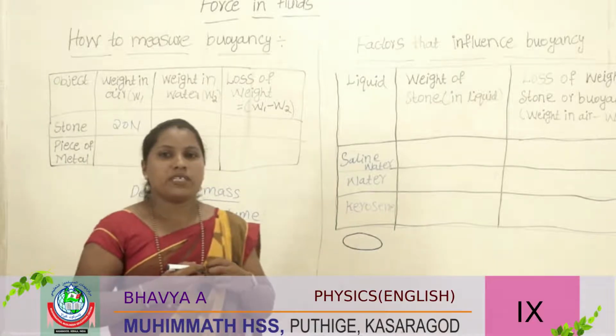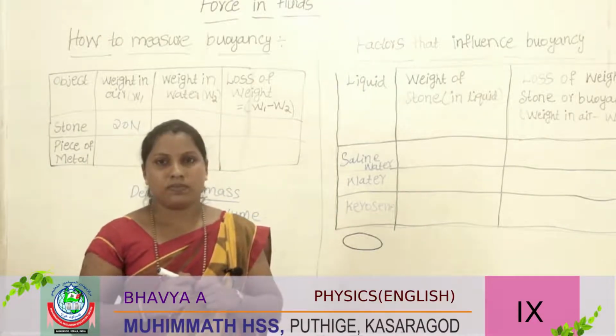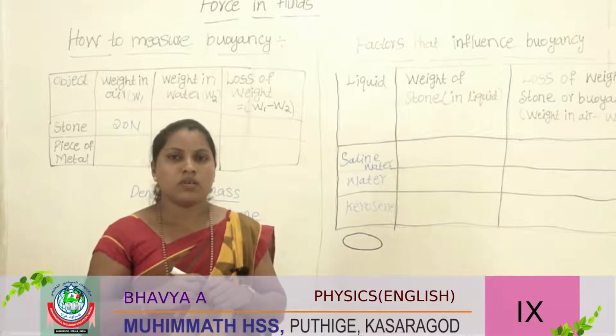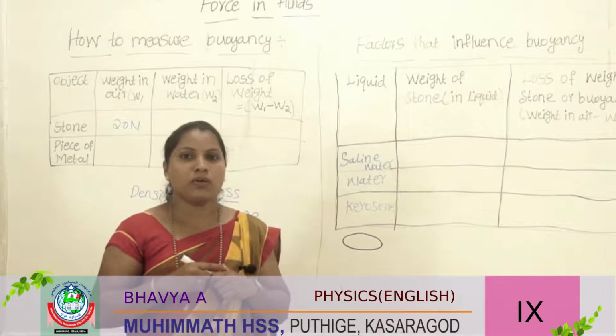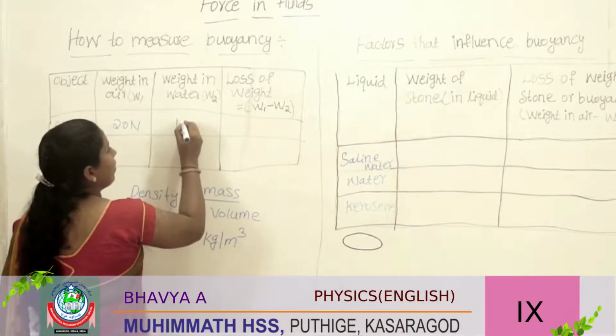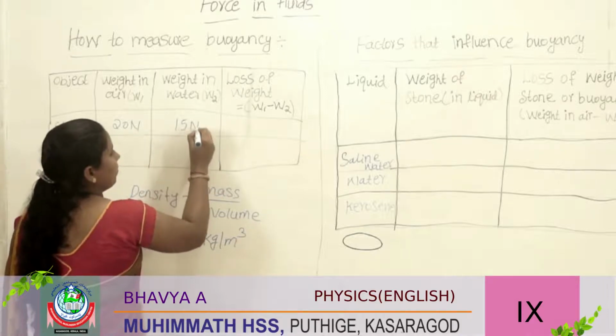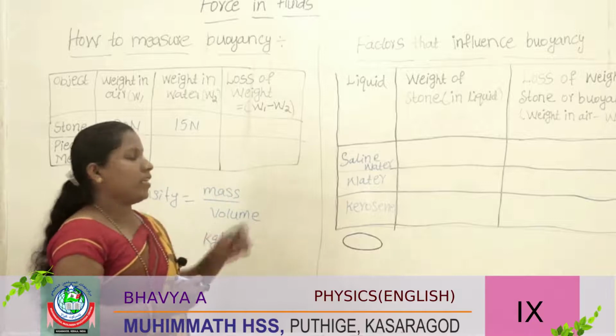Then the same object, that stone, you should measure in water. You should measure that weight in water. Generally they are getting 15 Newton. Then you should calculate the loss of weight.